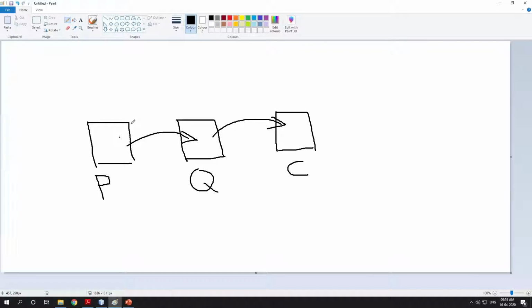So there are two problems actually. The first problem is polling, wasting more CPU cycles, and another one is that the produced data will be lost. Suppose there is no communication between producer and consumer. At that time, the producer will produce data.